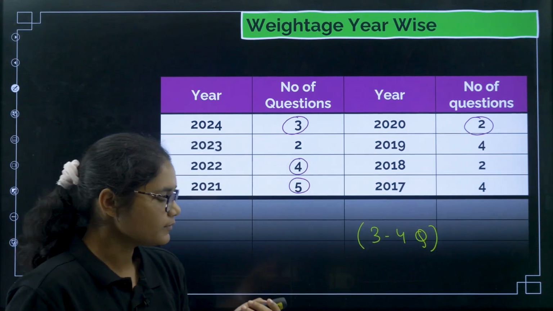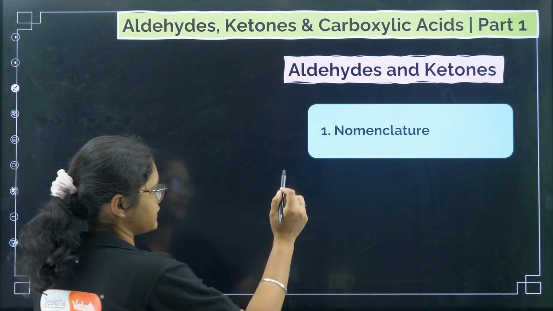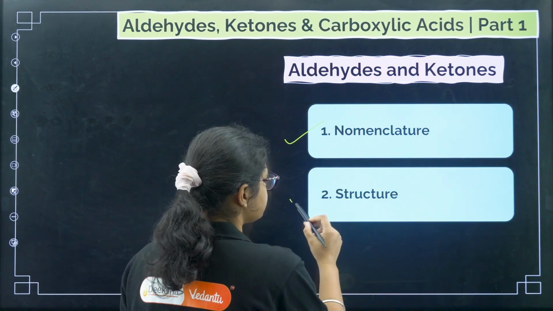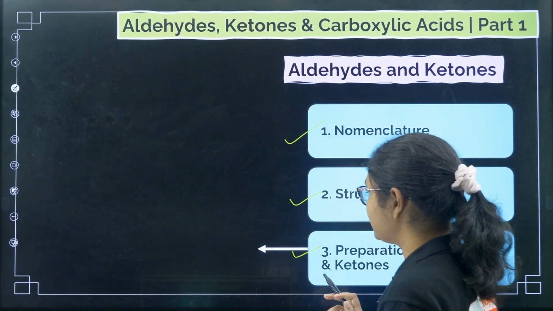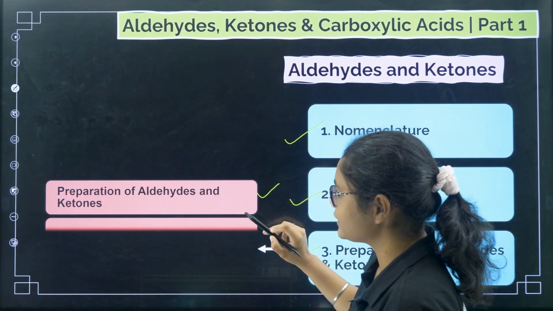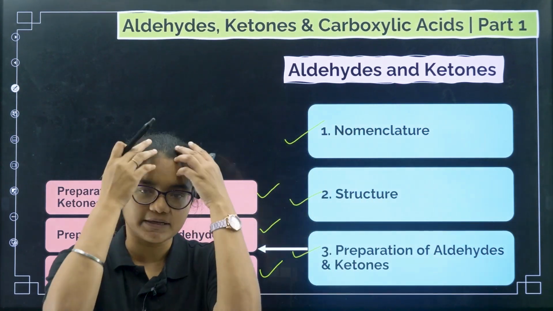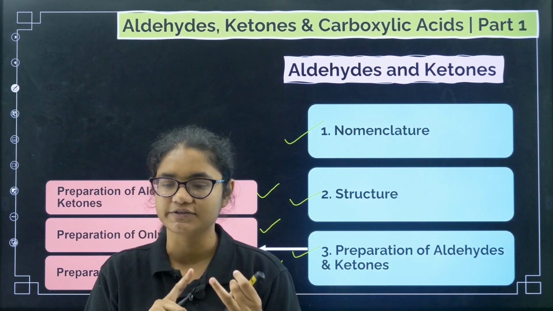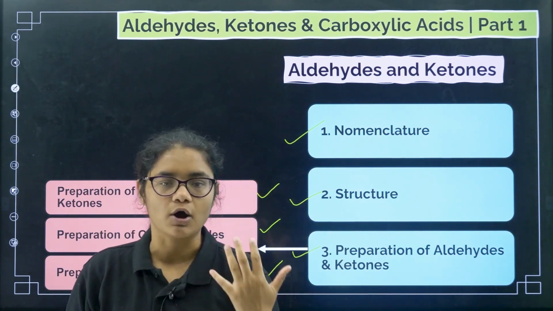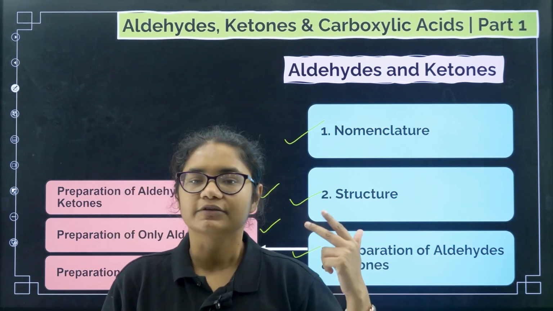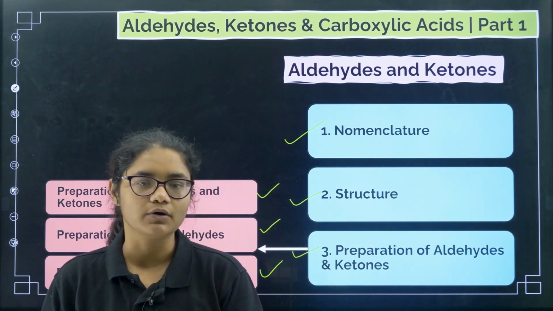Okay, now we'll go to the next part, that is today's first lecture. What all things are we going to cover? As I told you, today will be nomenclature, structure and the preparation of aldehydes and ketones. Under preparation of aldehydes and ketones, we have preparation of both aldehydes and ketones, preparation of only aldehydes and preparation of only ketones. Okay, so first of all we'll talk about nomenclature, structure, and then under preparation we have 3 categories. Some methods are common for both aldehydes and ketones, second only specific to preparation of aldehydes, and third only specific to preparation of ketones.